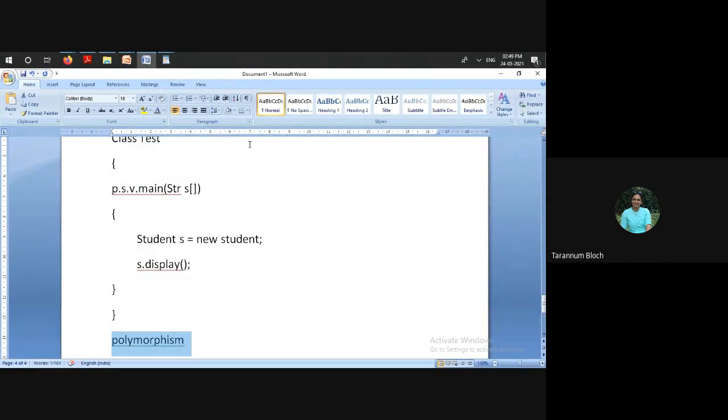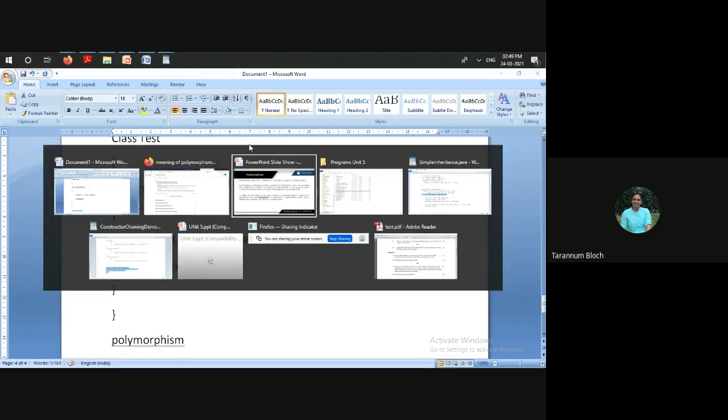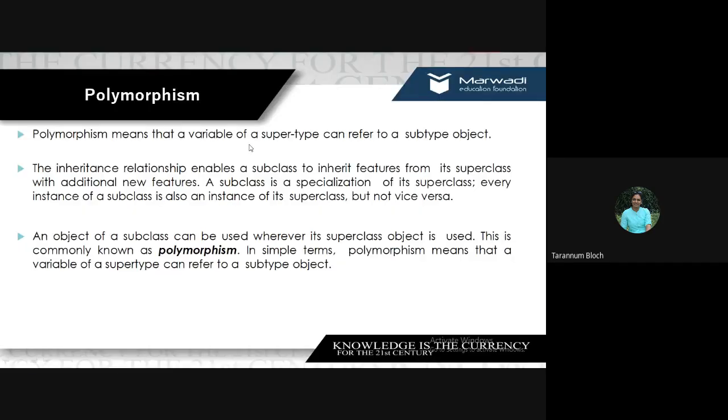So it has the ability to change its skin color based on the condition. Similarly, when we talk about polymorphism in programming, it means there is a certain programming construct which takes a form as per the condition available. So we call it polymorphism.